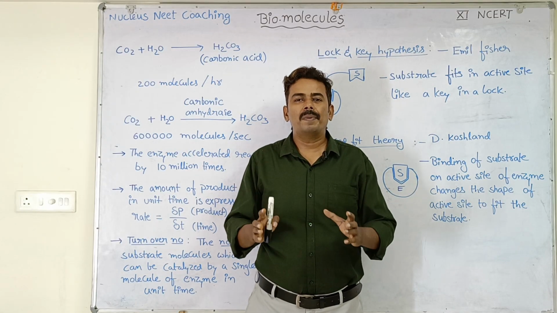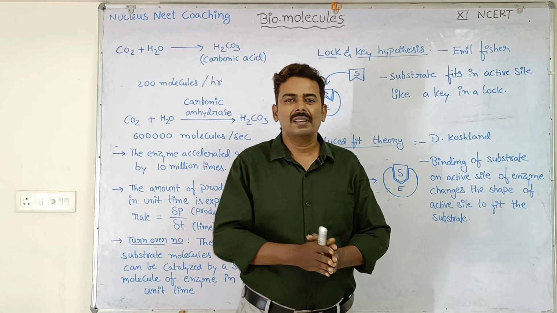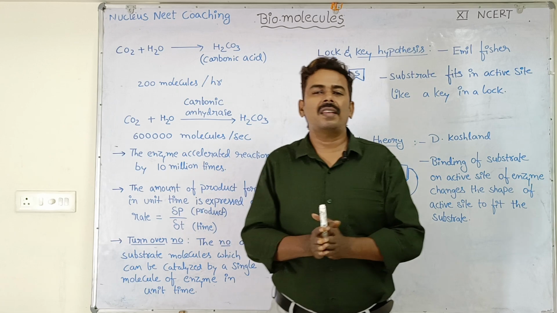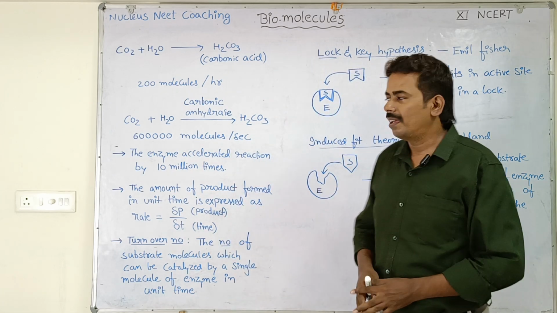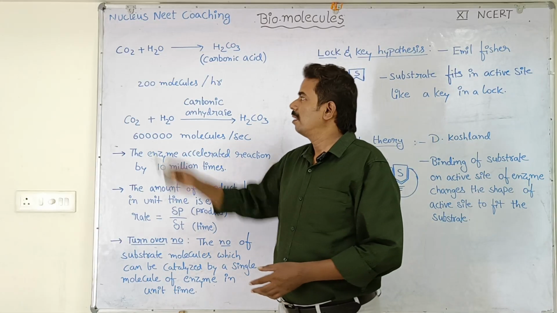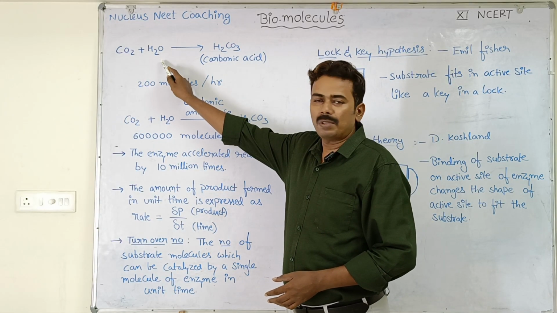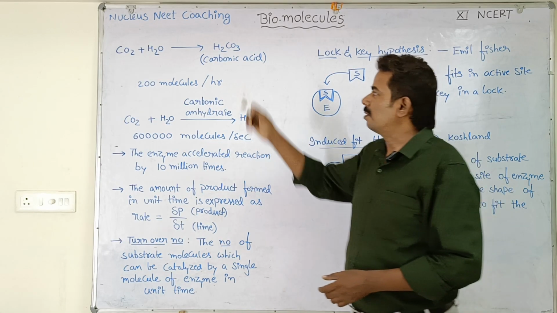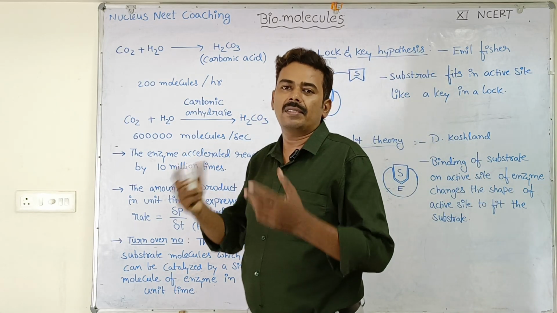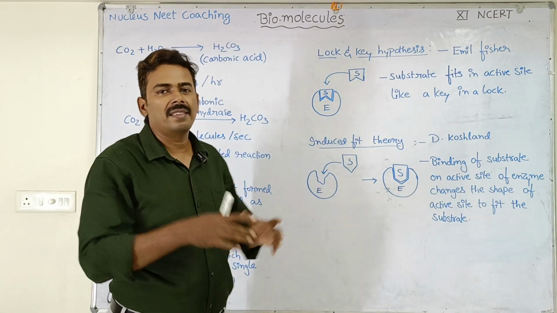Students, with the help of a simple example of a chemical reaction, now let us discuss how efficient enzymes are in catalyzing a chemical reaction. Let us consider a simple chemical reaction, that is carbon dioxide reacting with water to form carbonic acid, H2CO3. This reaction occurs outside the cells as well as inside the living cells.